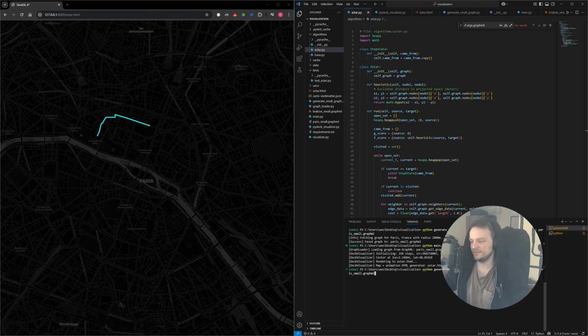We can try and make this slightly bigger. I wonder when it will break. Yeah, it already had some trouble. Okay, now we'll have 2000 steps.